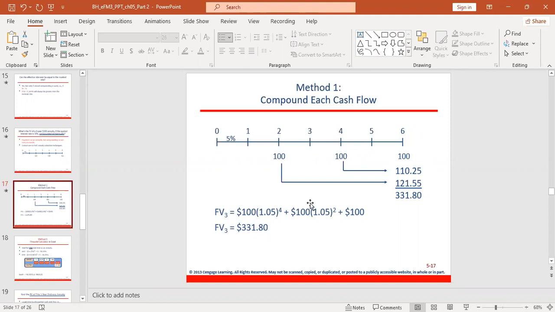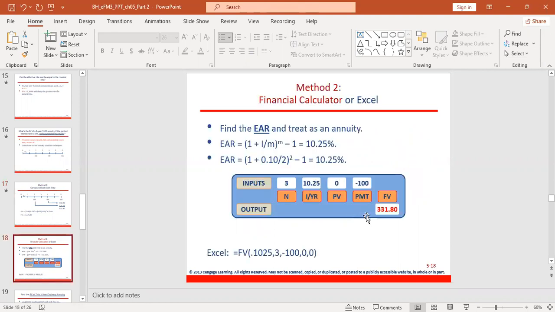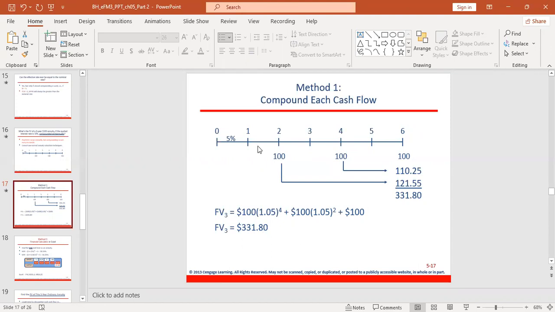Or you can do it faster using your calculator. Take note of the final answer here. Take notes. So let me go to the next slide. Can you see the same? The same. So this one is easy. Method 2 is better. 331.80. Can you see? 331.80. But this one can confuse you. So better to use this method.